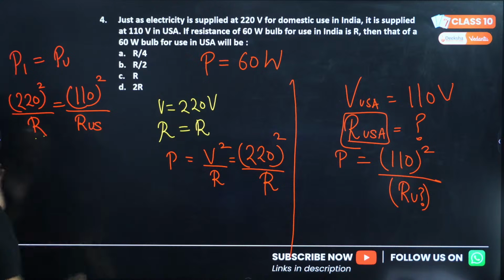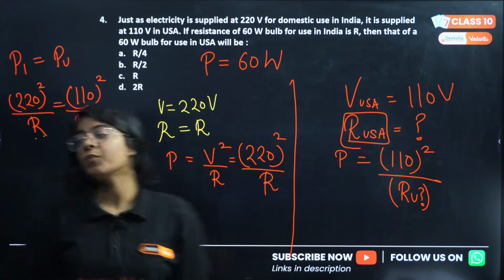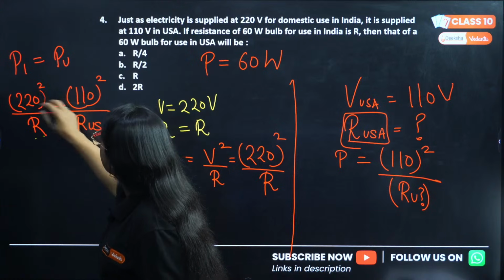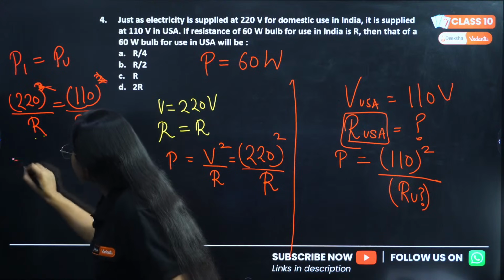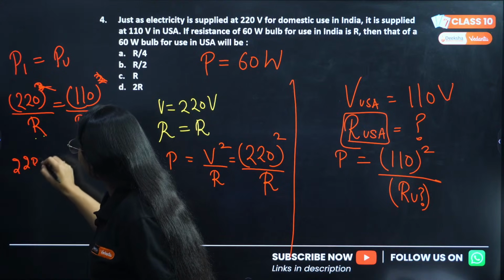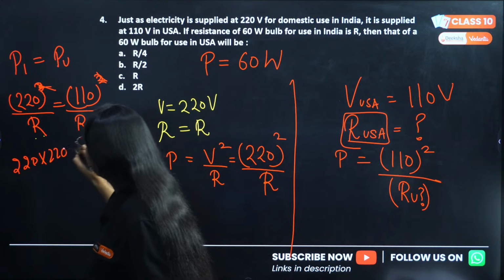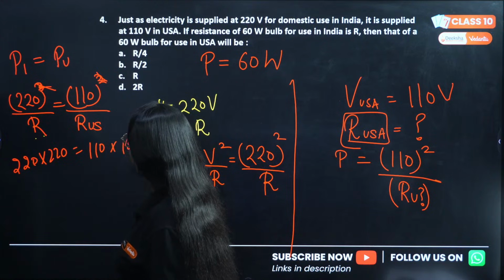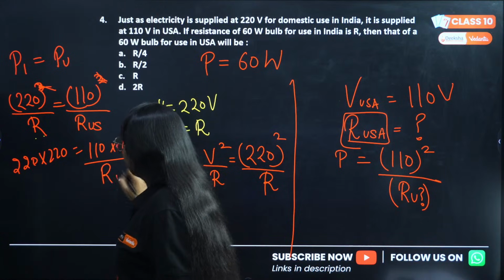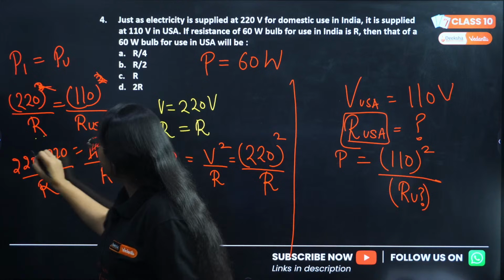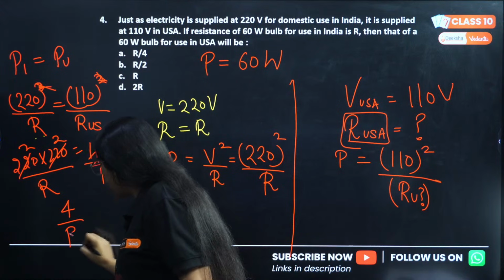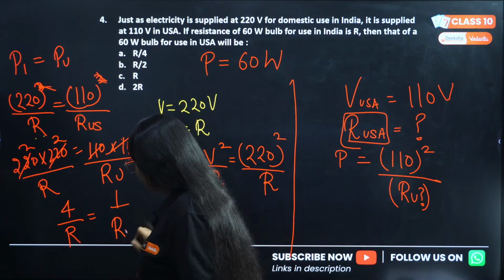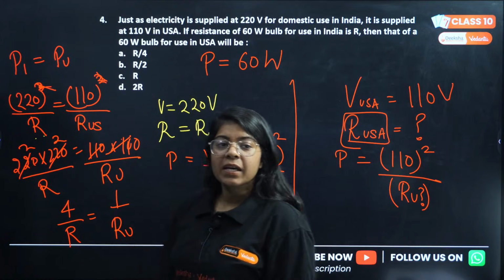R is a given quantity, but R USA is something that we need to find. So this 220, if I just open it, 220 into 220 equals 110 into 110 divided by R USA divided by R. So they will cancel as 2 and 2, and this will be 4 divided by R equals 1 by R of USA. Is this correct or not?